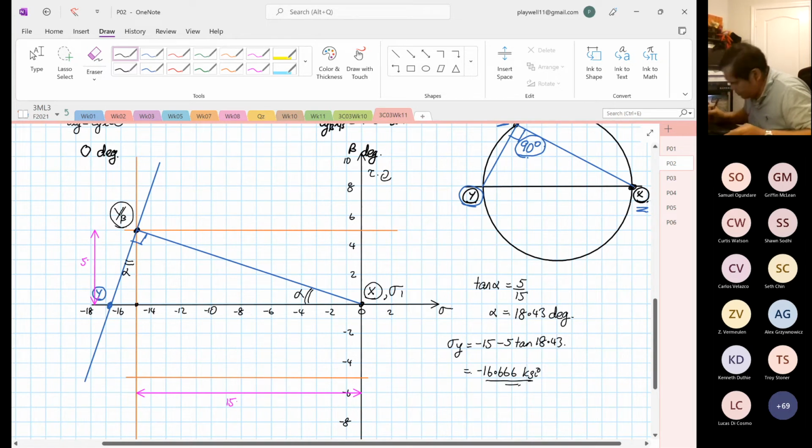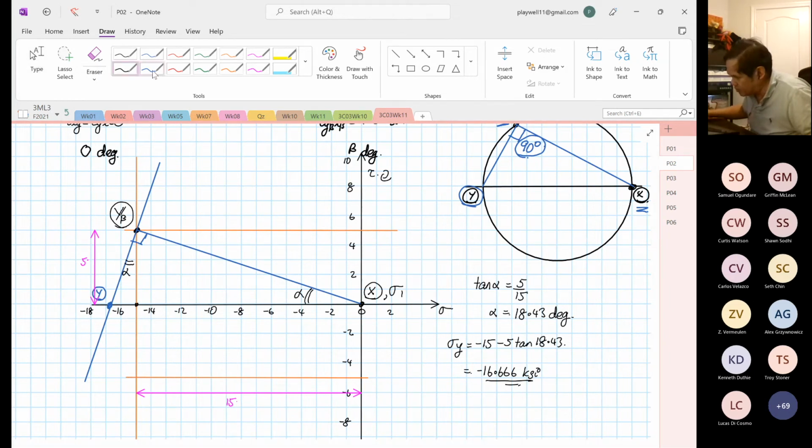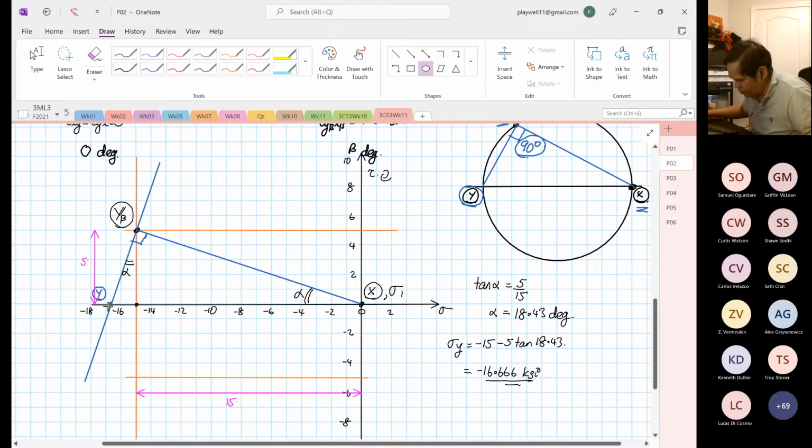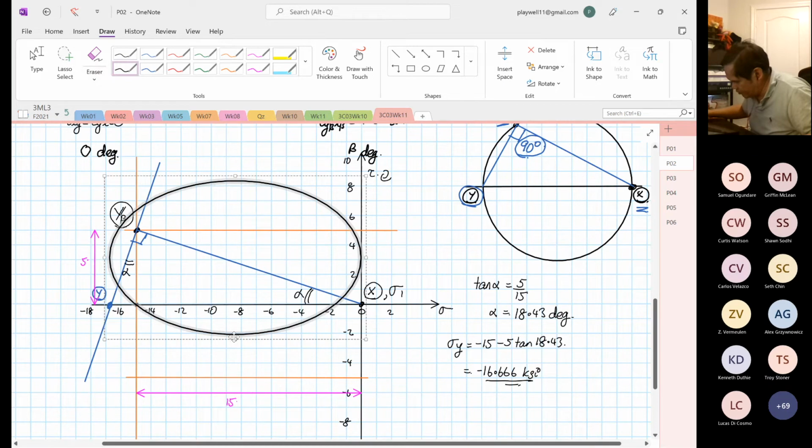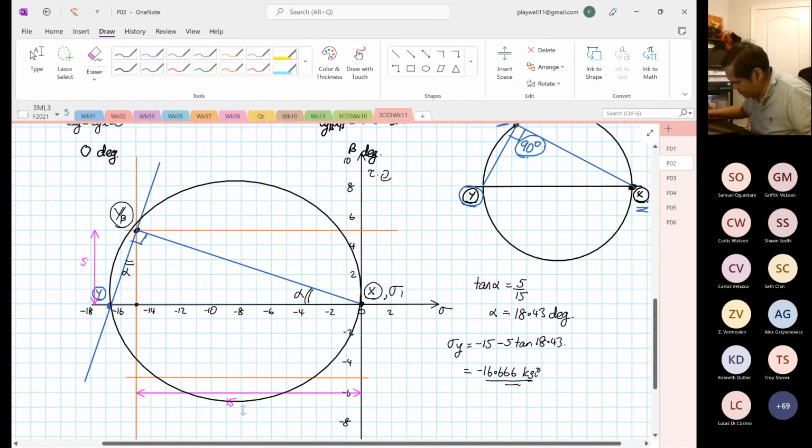Okay. So we found our maximum compressive stress. Okay. So from here we can sketch our Mohr's circle. Right. We know 2 points. Right. And we go up 8.3. I'm eyeballing this. Okay. 8.3.